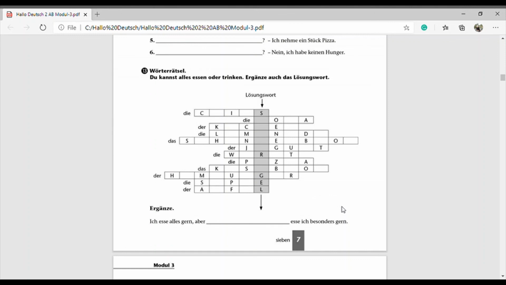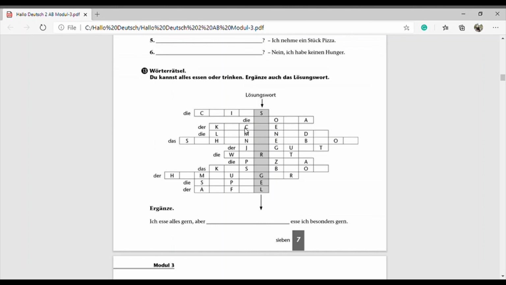Wörterrätsel. Okay. So Wörterrätsel, that means word puzzle. What we have to find out? We have to just complete the words. Okay. And then find out the losing word. So losing word is a keyword, we can say. Okay. So the first one is we know that we have done this one in our chapter. So the chips. So CHIPS. Then the cola, COLA.